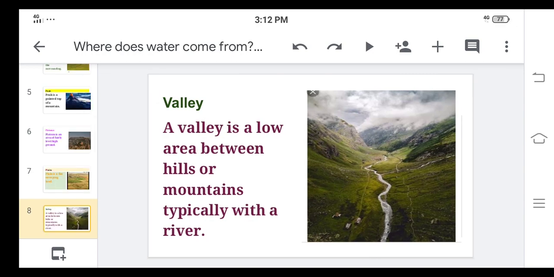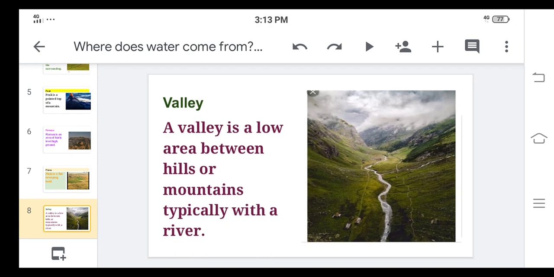Now valley. A valley is a low area between hills or mountains, typically with a river. Now we have seen mountains, hills, plateaus, plains. In mountains and hills, they are raised above the ground, but in between two mountains there is a place. We can see the river also in that place.